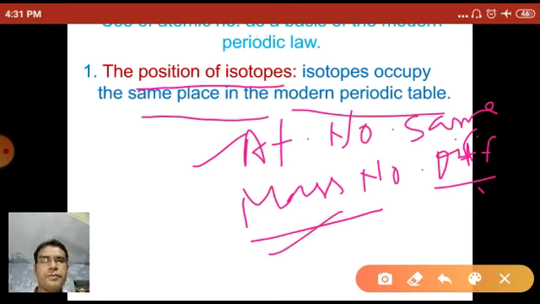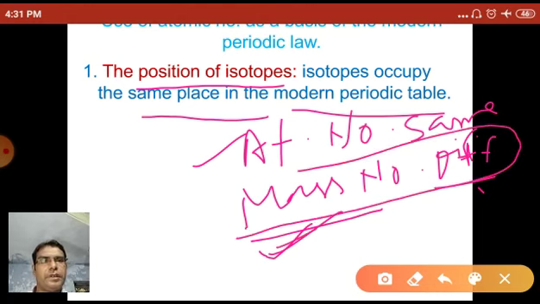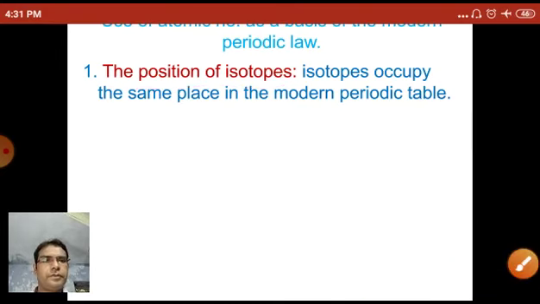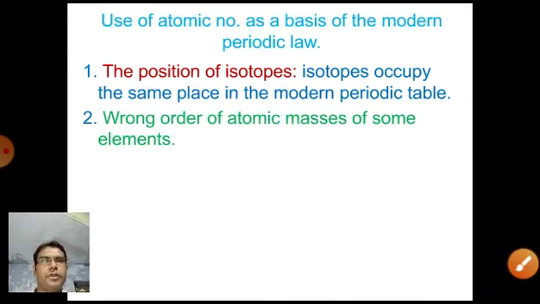But when we arrange the isotopes according to their mass number, they would have different places in the periodic table. So atomic number, when used for the arrangement of the elements in the periodic table, provides the same position for isotopes.